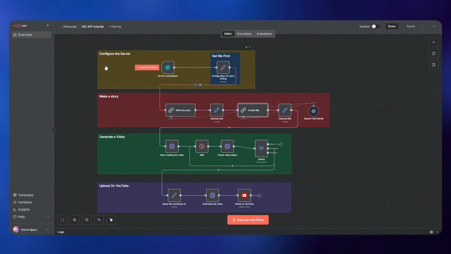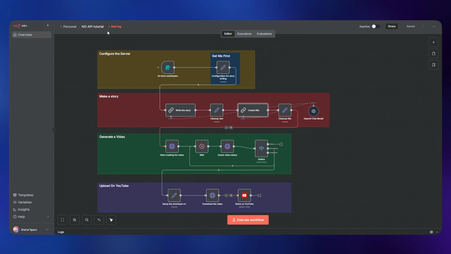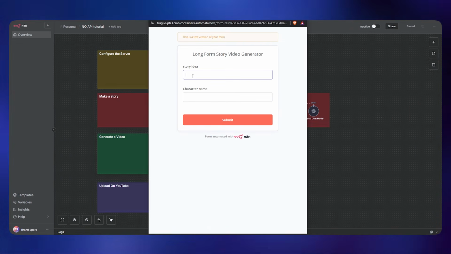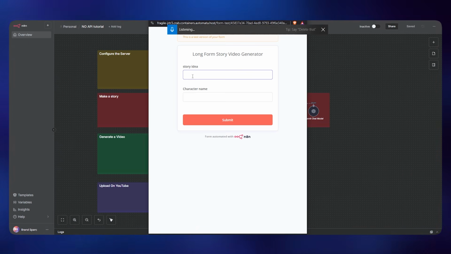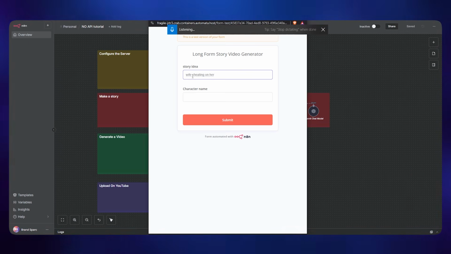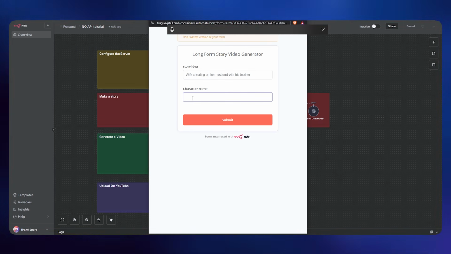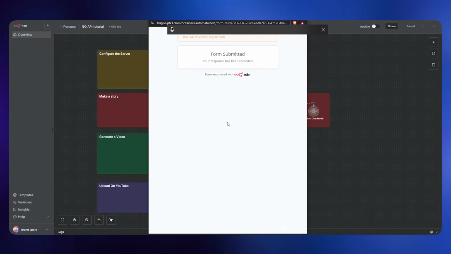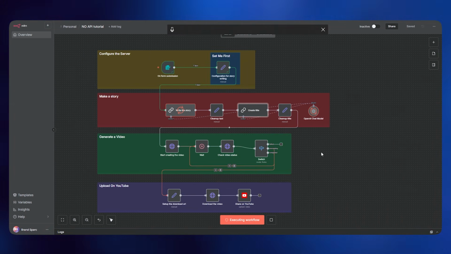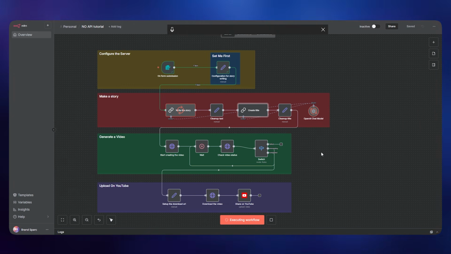I'm going to be explaining everything, like what's happening behind the scenes. Let's go ahead and execute. So it's going to pop up the form. Let's just write this: wife cheating on her husband with his brother. Let's go with the name Daniel, is fine, I guess. No, let's go with Tyler. Submit. Once we submit, it's going to execute the script, and it's writing the story right now, and then it's going to clean up the text and create the title.